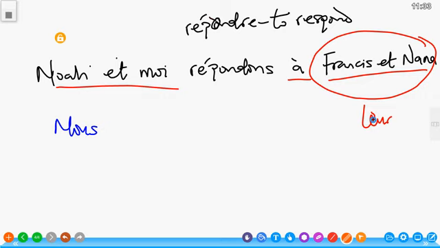Leur. Now the rule further states that when you replace the complement with the pronoun, you move the pronoun before the verb. Le pronom se place avant le verbe. The verb is répondons, from répondre.